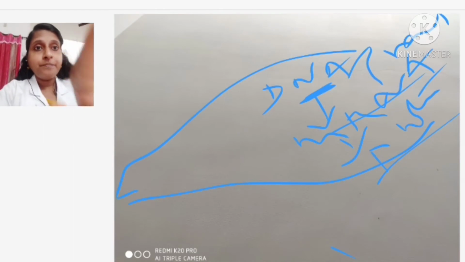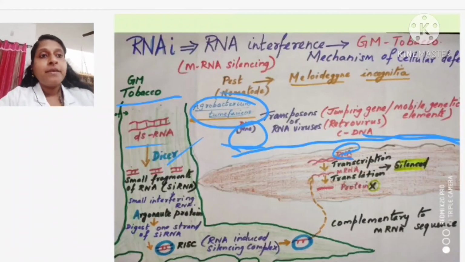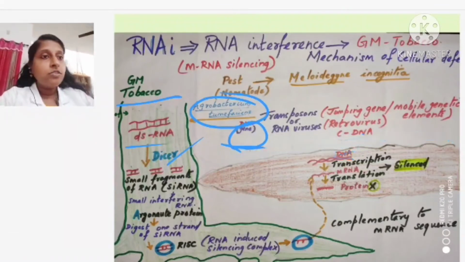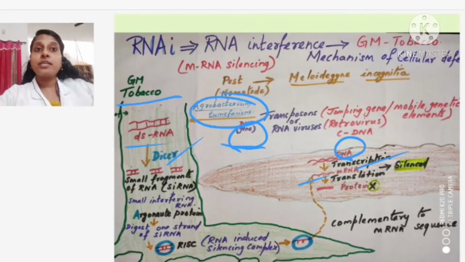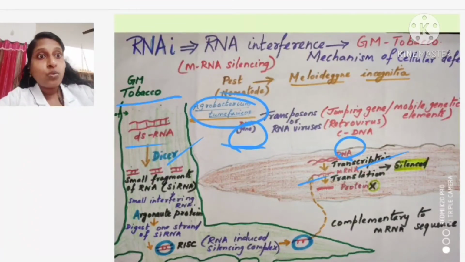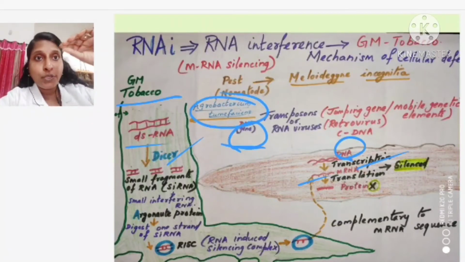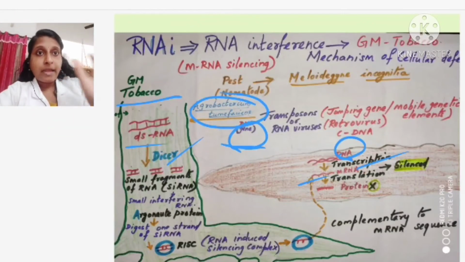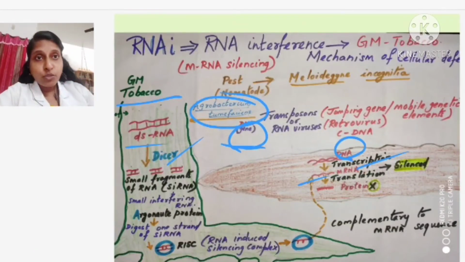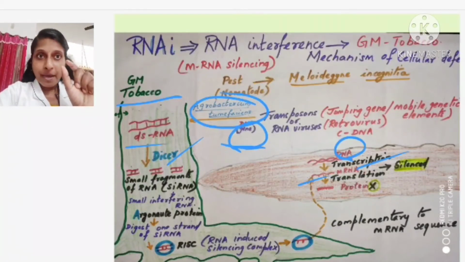Listen very carefully. Here, what is going to happen? This is the nematode, isn't it? It has its DNA. This DNA, by transcription, is producing this mRNA. Now, this nematode has got into the plant. Outside, DNA to mRNA, mRNA to protein, the nematode is growing. But when the nematode has gone inside the plant, now this nematode DNA will produce mRNA.